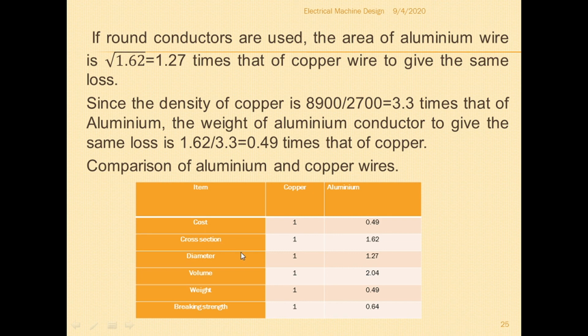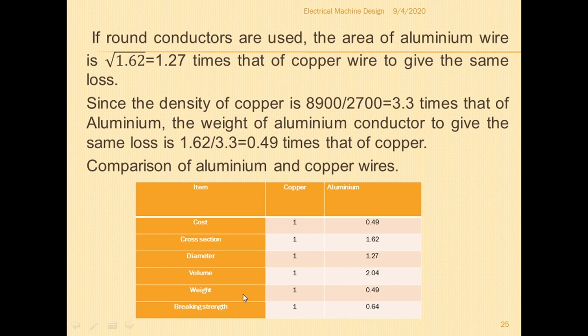If you consider cross section, copper has 1 per square meter cross section, and aluminum will be 1.62. That means more cross-sectional area is required. For diameter, if the copper diameter is 1 centimeter, then the aluminum diameter has to be increased by 1.27 for the same rating and same loss output. For volume, if copper is 1, then almost double is needed for the same rating and same output: 2.04 as volume.